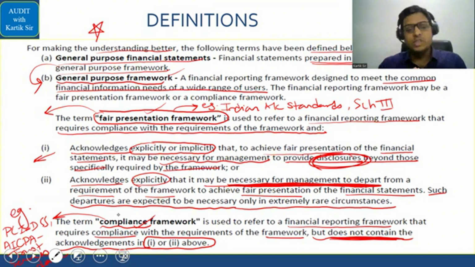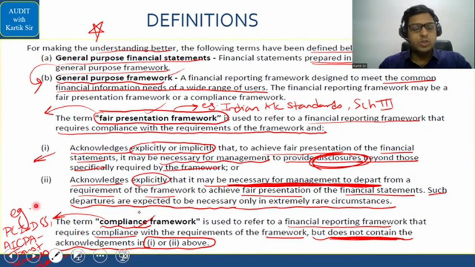So you are comparing your financial statements with the fair presentation framework, that is your AFRF, and checking whether it is proper or not. So you have something to compare with. Now, what does compliance framework mean? Compliance framework means a client has given you some work and some format, and the client is telling you, please just compare whether in our organization everything is as per our policy or not, of the things that we have framed here. That is called compliance framework. It does not contain any comparison with something that is already per the law. It is as per some contract under which you are getting the work. That is called compliance framework.